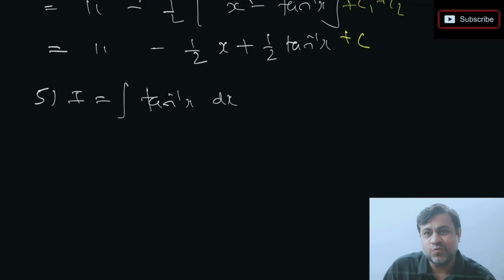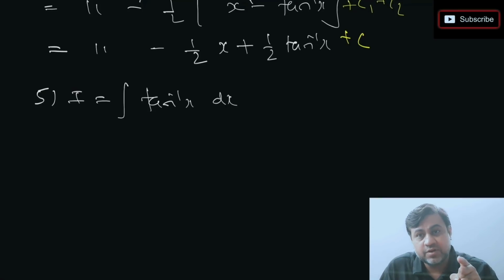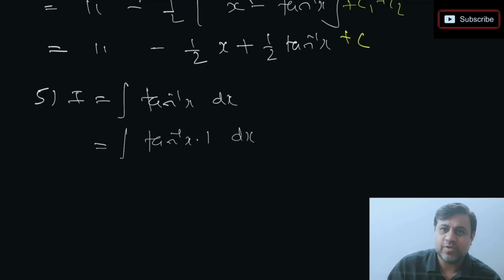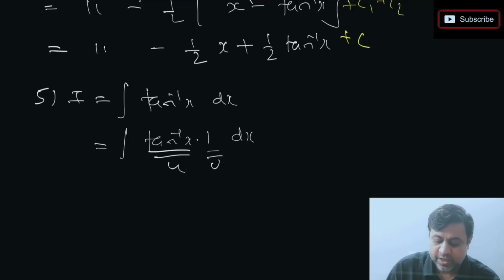Now, what to take as u, what to take as v. So, whenever you have alone function, there are two types of alone function. Inverse and log, दोनों alone function होते हैं. So, whenever you get alone function, what to do is you write it as tan inverse of x into 1. So, suppose यहाँ पे question में sin inverse of x होता तो क्या करते? Sin inverse of x into 1 करते. ठीक है, log x the whole square आएगा तो क्या करना है? Log x the whole square into 1 करना है. So यहाँ पे this is tan inverse of x into 1. Now 1 is algebraic and inverse comes before algebraic. So inverse will be u and algebraic will be v.